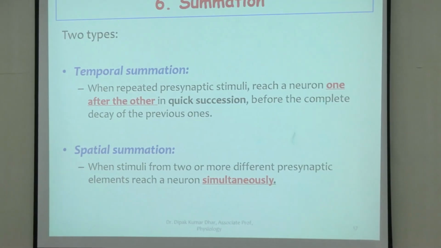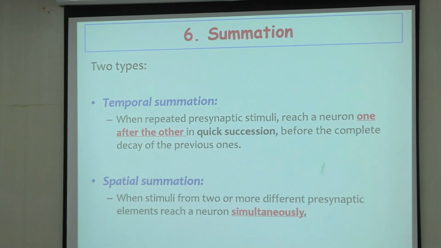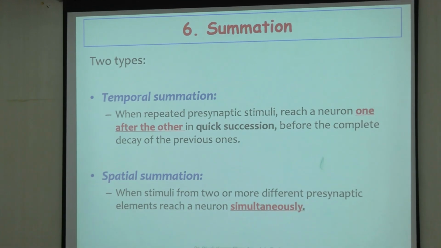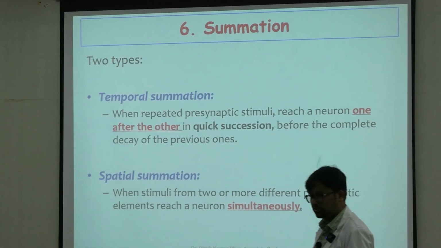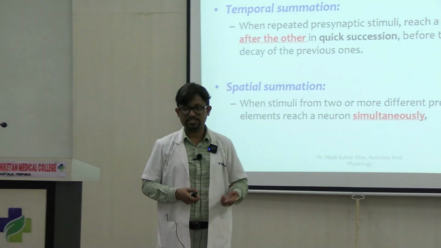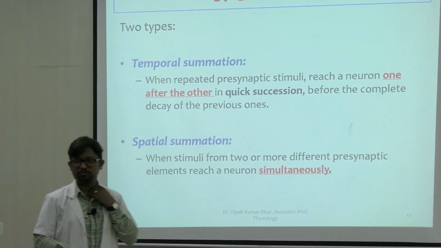So temporal summation means when we are giving repeated stimuli in quick succession, the net effects will add up. And one important property or prerequisite here is that the second or the subsequent stimuli should be given before the complete decay of the first one.